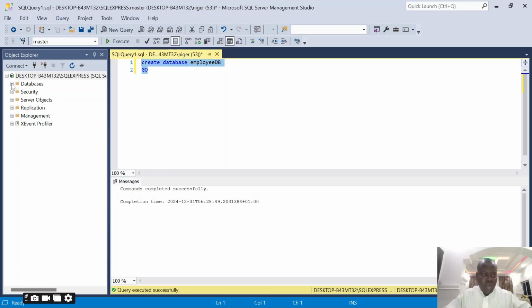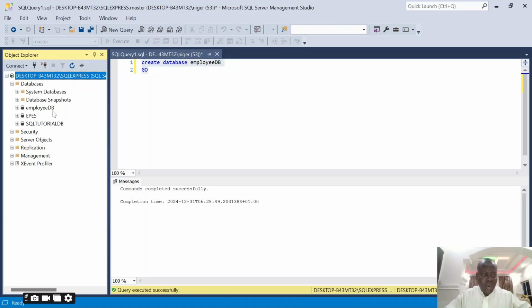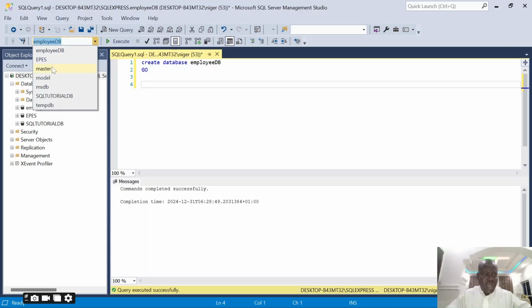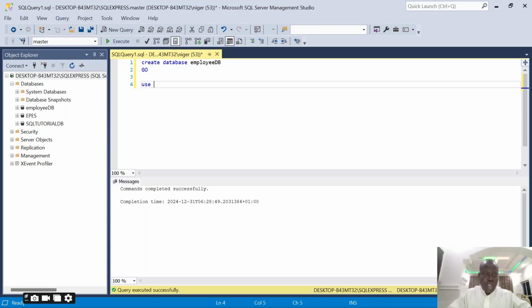For me to see the database, I can come to the plus sign here and click it, and I'll see my employee DB. It has been created for us. Now, to create any object inside this database, I have to make this database active. I can do that by simply coming to this drop-down in the GUI, selecting employee DB and making it active. I can also use commands to do that. Assuming we have master here, but I want to use a query, all I need to do is say use employee DB and execute. You see here it changes to employee DB, so my database is now active.